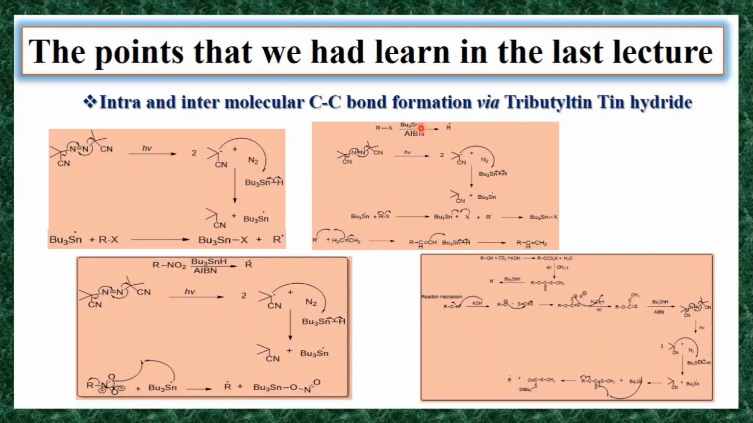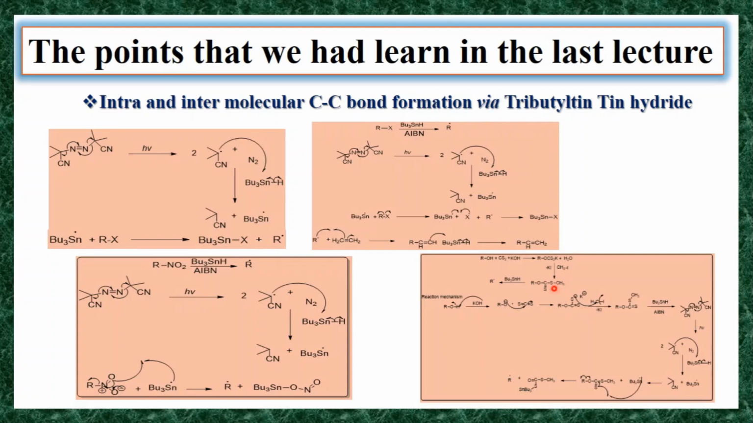Then again, in the last lecture we had learned that tributyltin hydride can also generate your alkyl radical from xanthate. So this is the reaction mechanism. It can also generate an alkyl radical from xanthate. The xanthate can be prepared by reaction of an alcohol with CS2 in the presence of KOH. We'll get this molecule. Then this will react with methyl iodide.